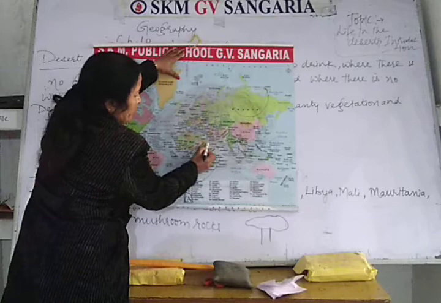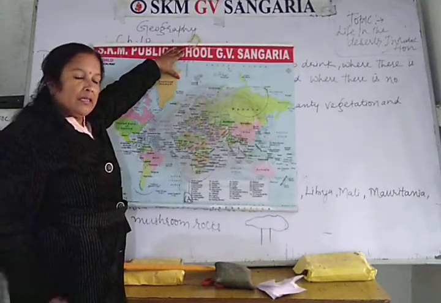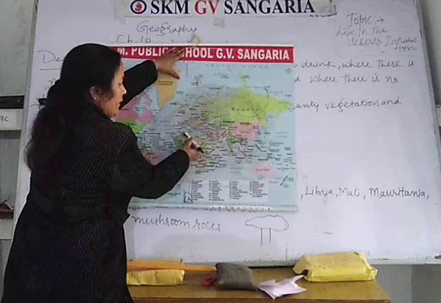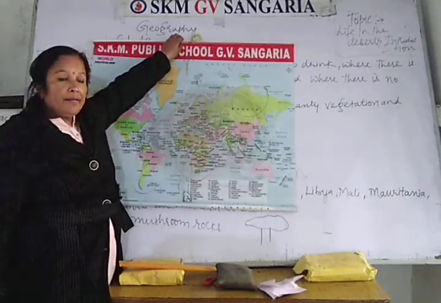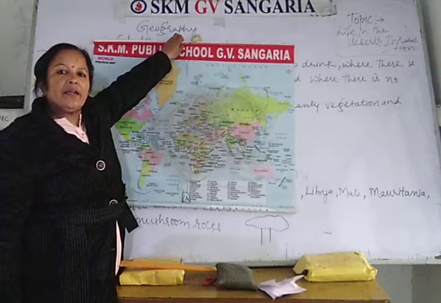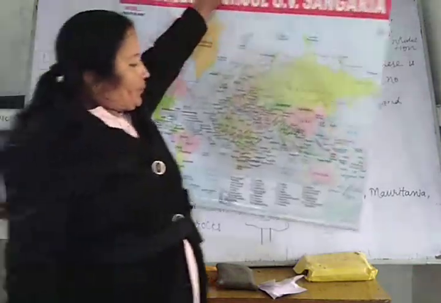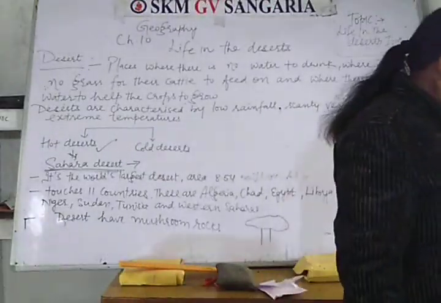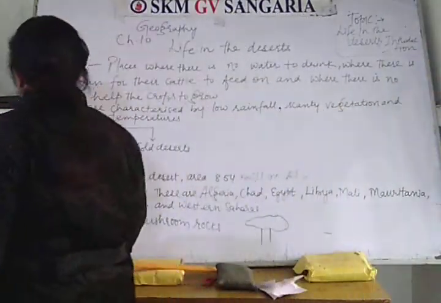This portion, this is the Sahara Desert in northern Africa. You can also locate the Sahara Desert on the world map. So we will learn about the Sahara Desert today.